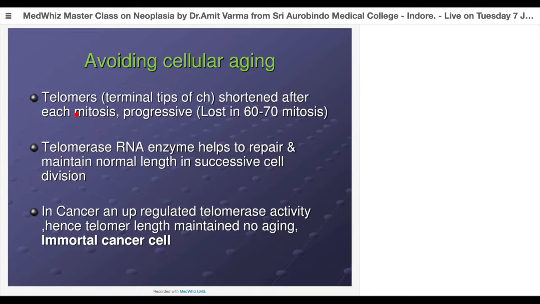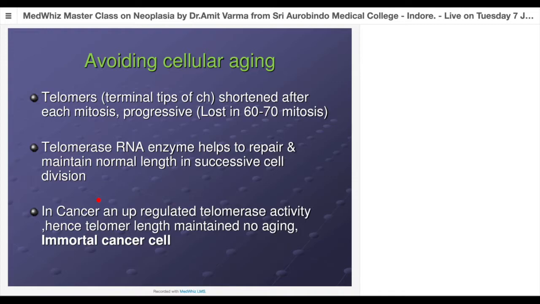Now telomere to some extent can be regenerated with the help of telomerase RNA enzyme, but not fully regenerated. Okay, some part will definitely be lost. So this helps to repair and maintain the normal length in successive cell division. But the problem is, in physiology, telomerase enzyme is in a limited quantity. So there is not a continuous supply of this enzyme. So definitely with every division of a cell, some part of a telomere will be lost.